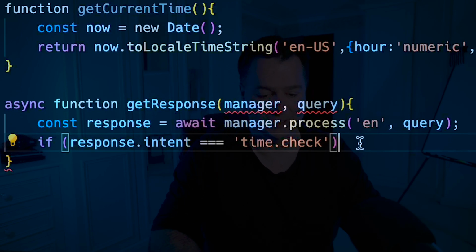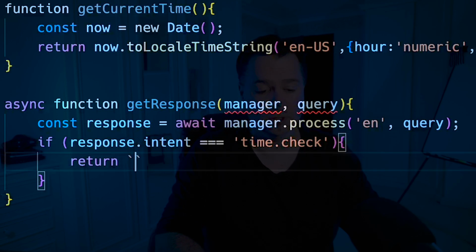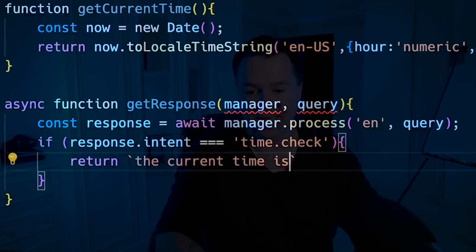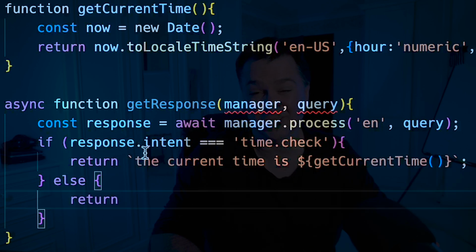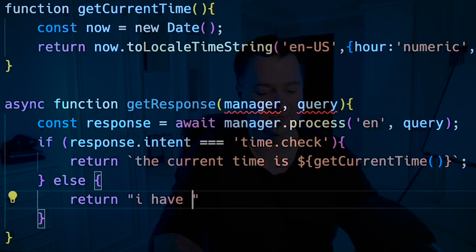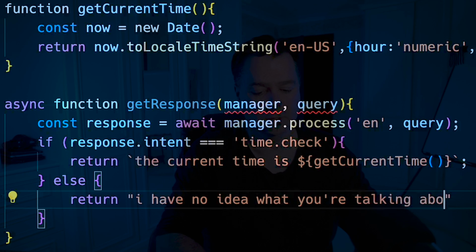Then if that all works, we can return the current time is, and we will put getCurrentTime. And of course, if it's not a time check, then we don't know what it is. We can return something like, I have no idea what you're talking about, dude.